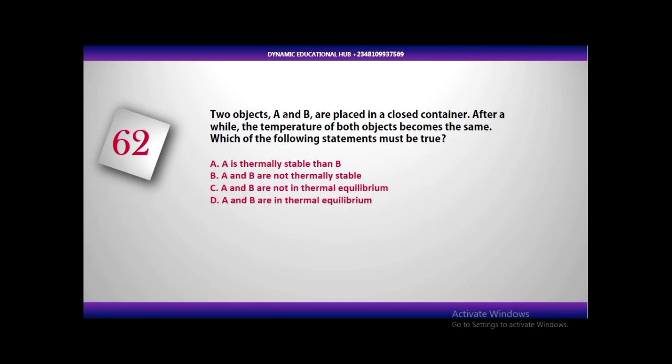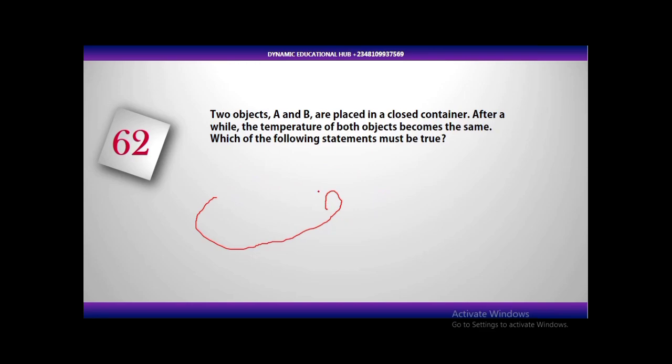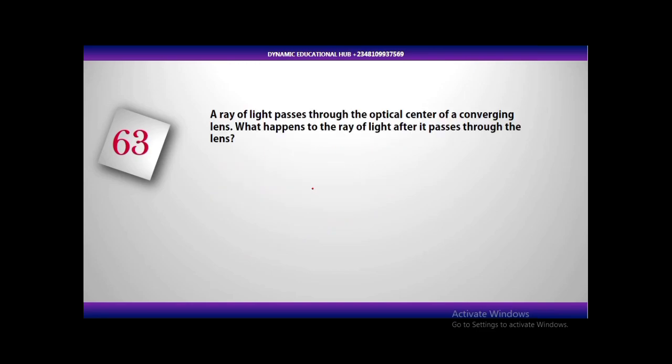There is a law under the laws of thermodynamics, and that's supposed to be the zeroth law. Is it the zeroth law of thermodynamics or the third law? That should be the zeroth law of thermodynamics. It states that when two objects at different temperatures come together, they are going to have a uniform temperature. That's what that law is saying. So this one is: A and B are in thermal equilibrium.